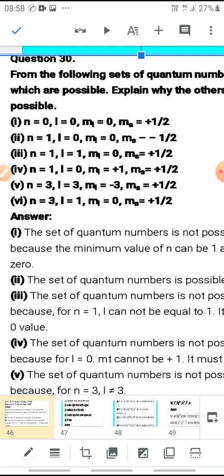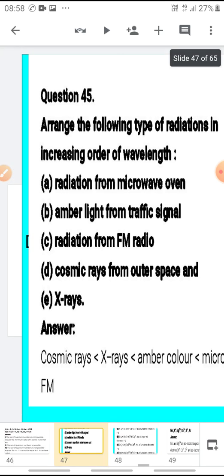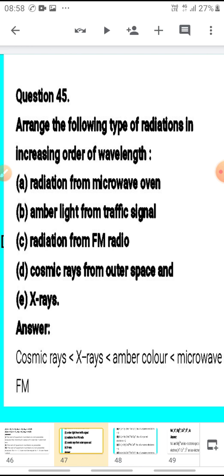Coming to the next question. Arrange the following types of radiations in the order of increasing wavelength. We have discussed the order of increasing wavelength. The rays given here are radiation from the microwaves. You all know microwaves have very high wavelength. Amber light from the traffic signal is having lower than microwaves.